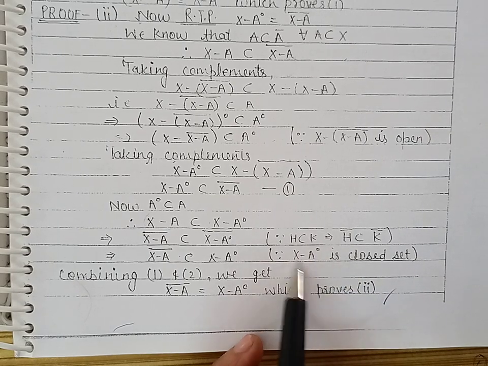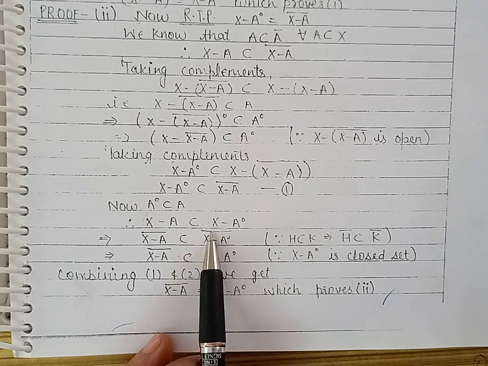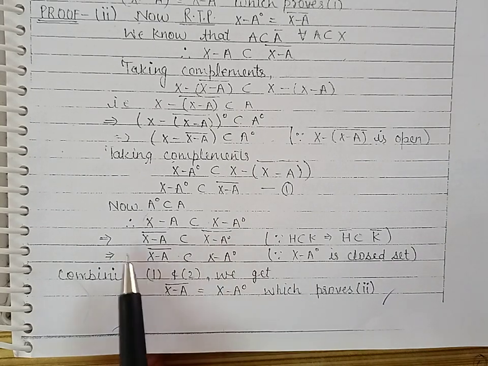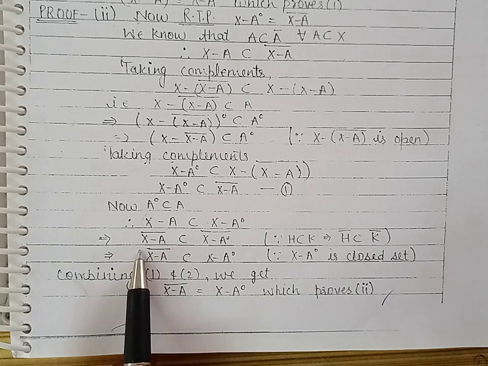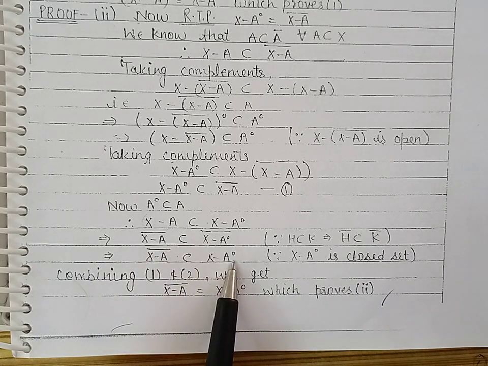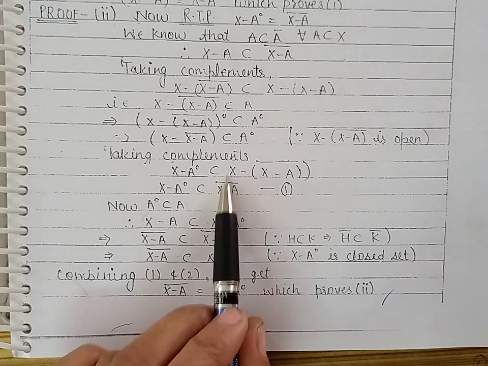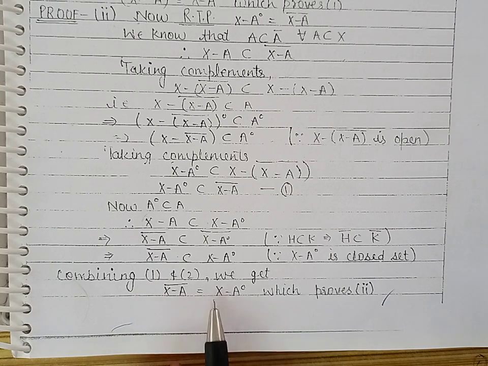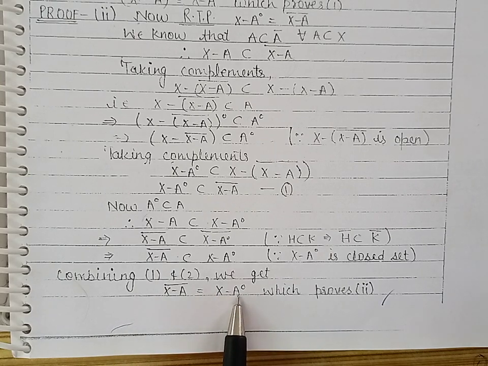Now this is closed, so its closure will be equal to the set itself. So we have proved X minus A whole closure is contained in the complement of A interior. Now combining these two equations, we get X minus A whole closure is equal to X minus A interior.